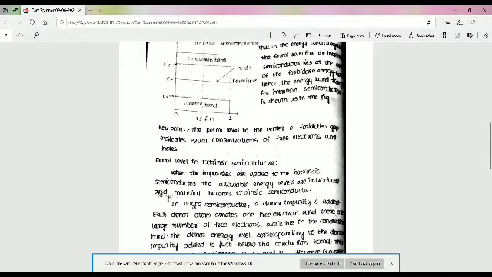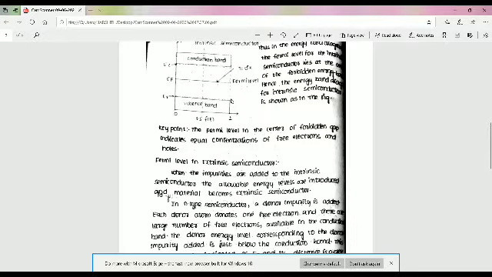Now let EC be the lowest energy level in the conduction band, while EV is the highest energy level in the valence band.